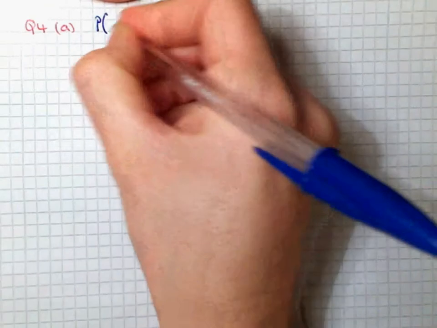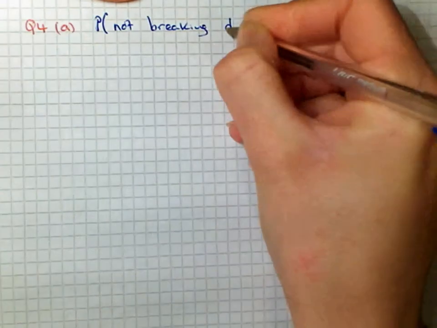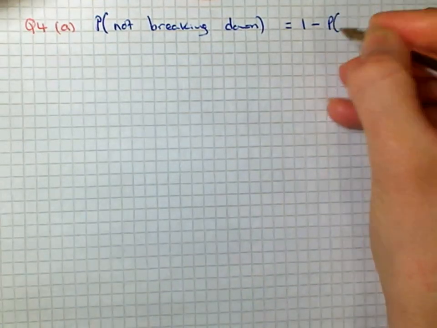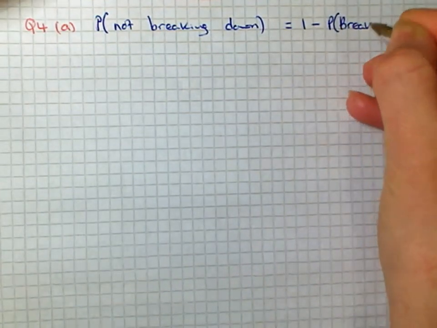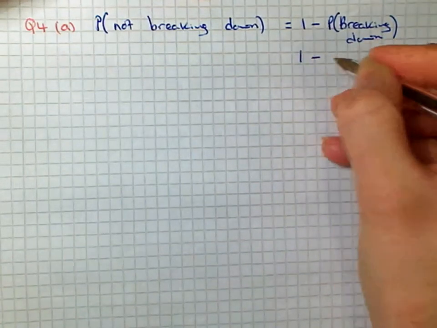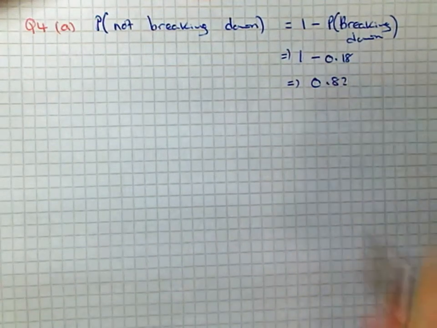So the probability of not breaking down will be 1 minus the probability of breaking down. That's 1 minus 0.18, which is 0.82.